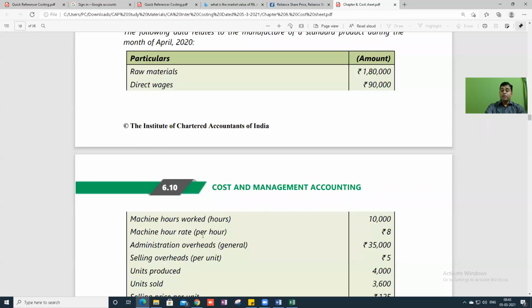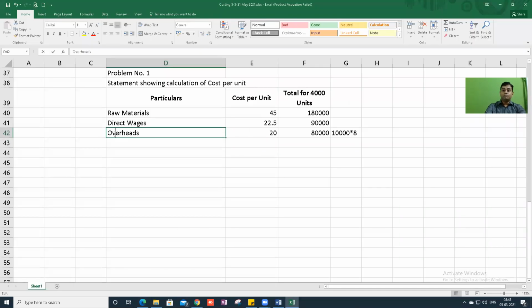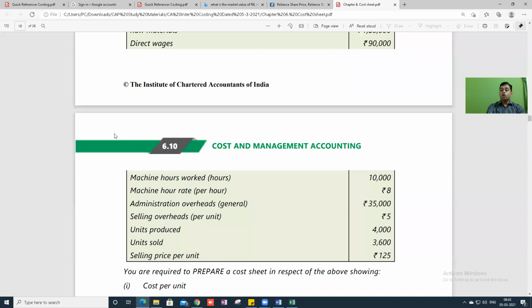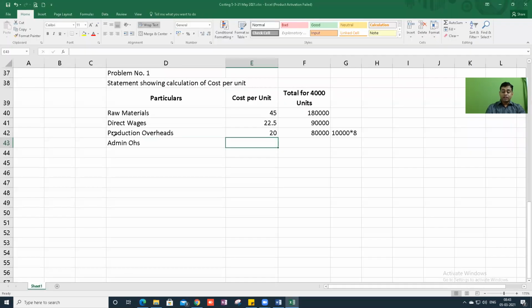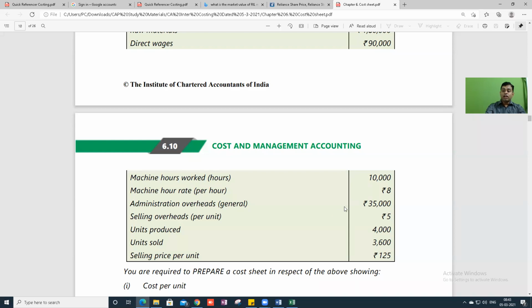Okay. Then administration overheads. You can write this as production overheads because machine hours; this is production overheads. Then admin overheads. General administration overheads 35,000. So can you tell me here how much should I write? Is it 8.75? Admin overheads 8.75. Correct. Selling overhead 5 rupee.